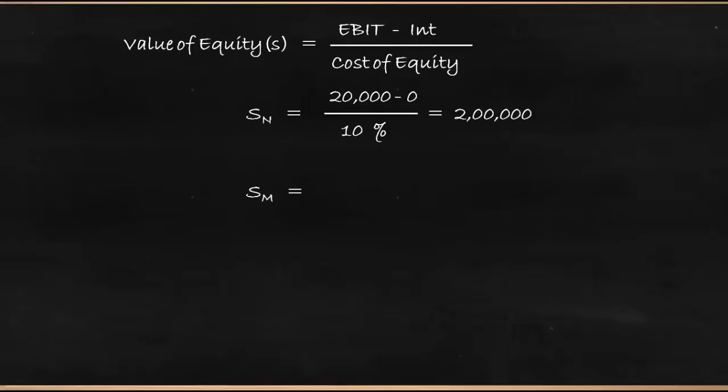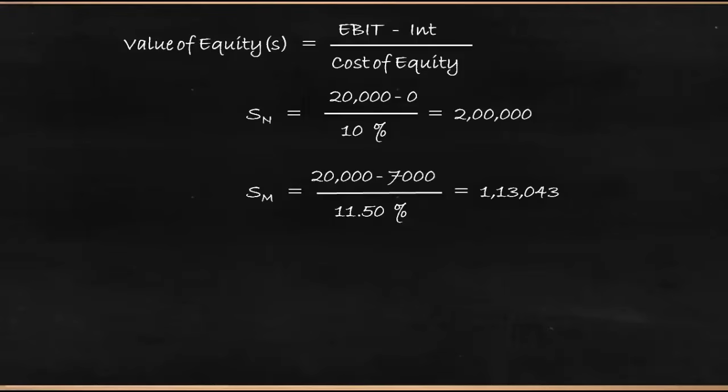Now we'll see for firm M, it is calculated as EBIT minus interest. They have a loan of 1 lakh at 7%, so 1 lakh into 7% is 7,000. 20,000 minus 7,000 divided by the cost of equity of 11.5% works out to 1,13,043.